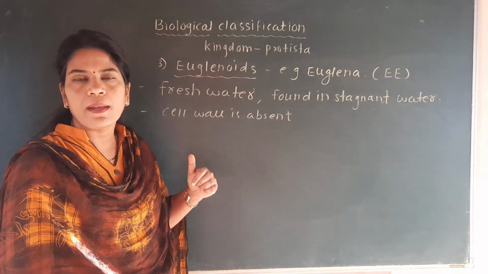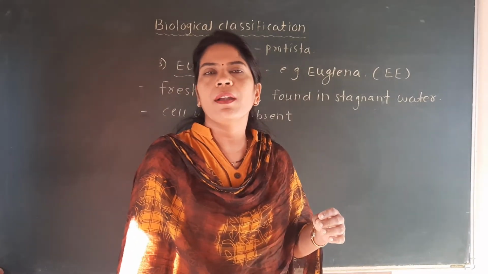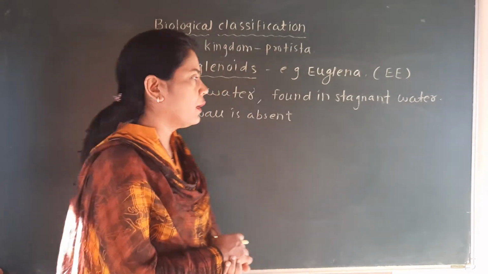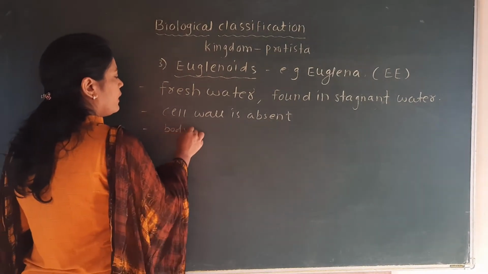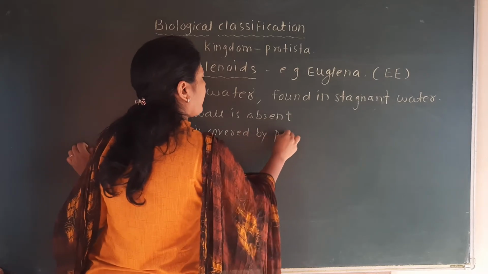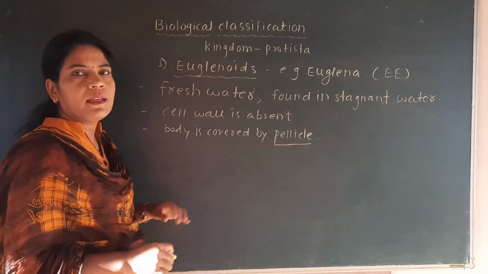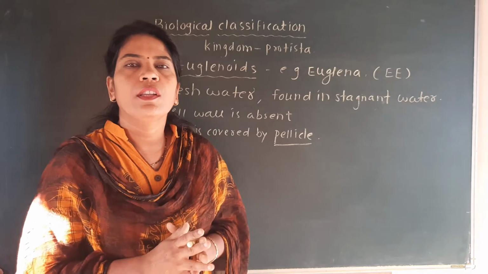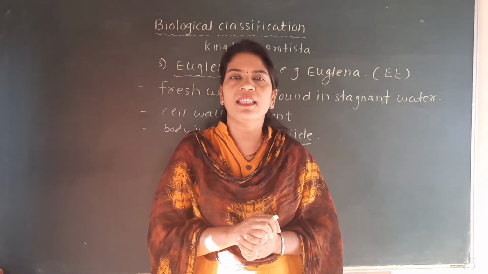It is very important. Instead of the cell wall, the body of the Euglena is covered by a protein-rich layer, and that is called the pellicle. What is the characteristic of this pellicle? Pellicle is the protein-rich layer which surrounds the body of this Euglena and makes the body flexible.